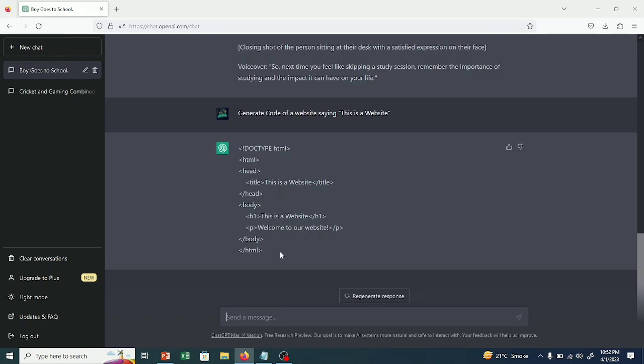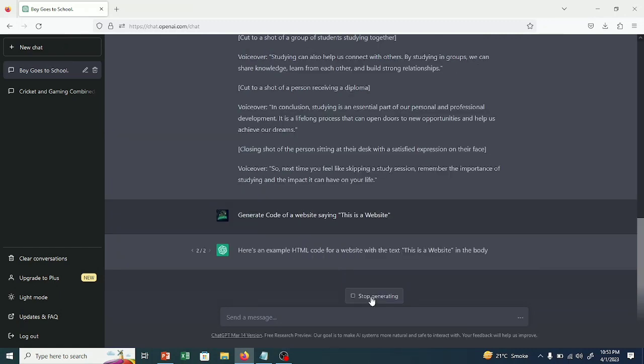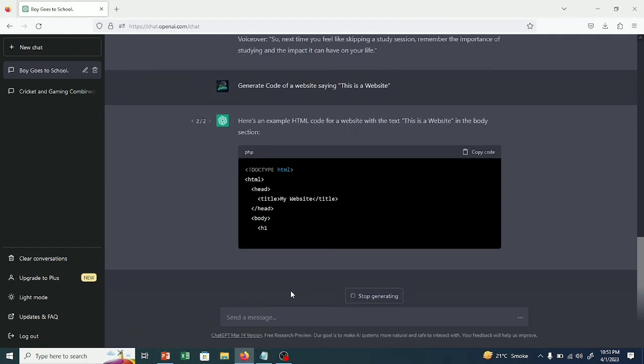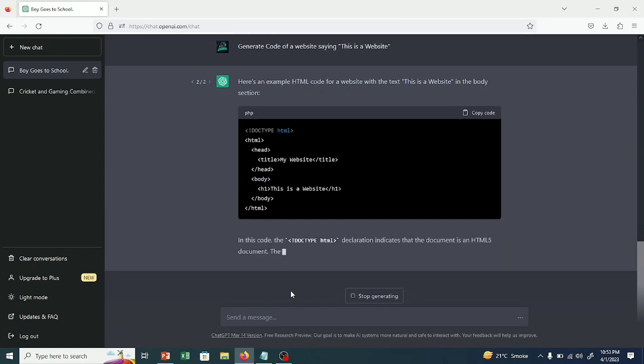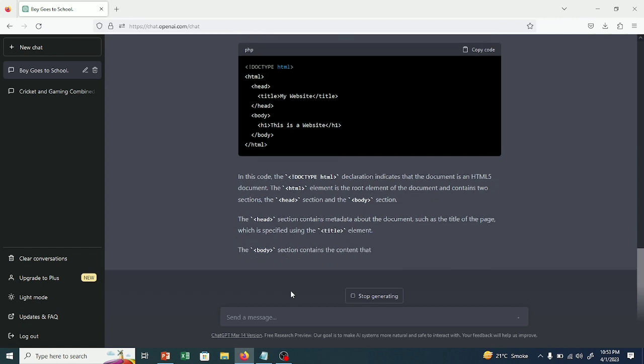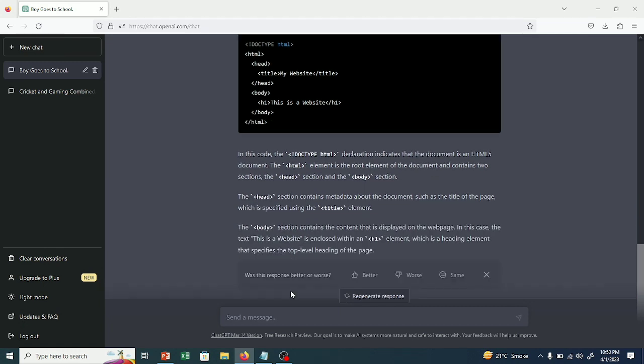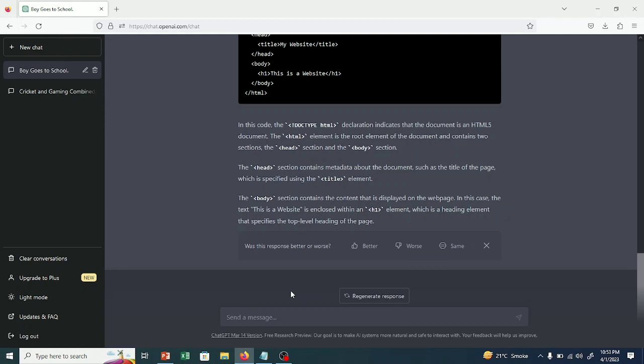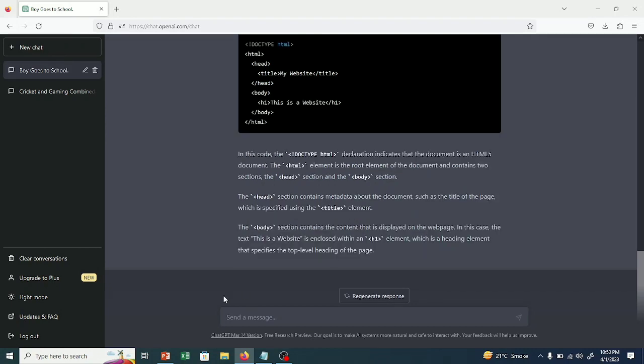And sometimes it also gives an explanation. I forgot to tell you that at the bottom there is a button called regenerate response. If you don't like the response, you can always regenerate it like this. For example, it has regenerated it in a different form, and it has also explained to me how I can write this code. And it is also asking me for customer feedback on how I like it. I like it better, so I will choose better.